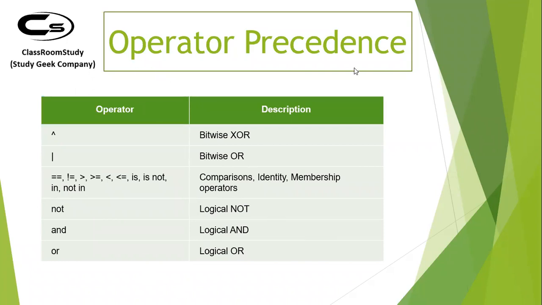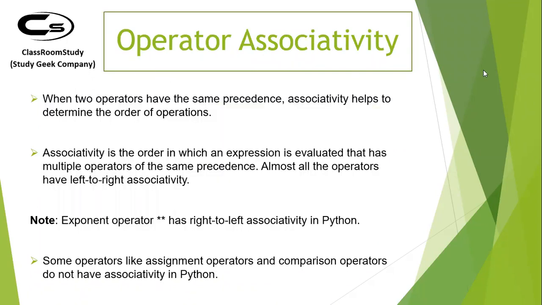Okay, this is important. Then comes the concept of associativity. When two operators have the same precedence, in that case you use the concept of associativity, and it says associativity is the order in which an expression that has multiple operators of the same precedence is evaluated. Almost all the operators have left to right associativity. What does that mean? All the expressions are calculated from left side to right side.